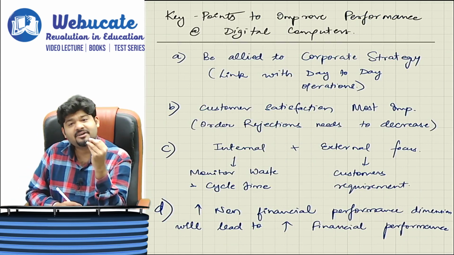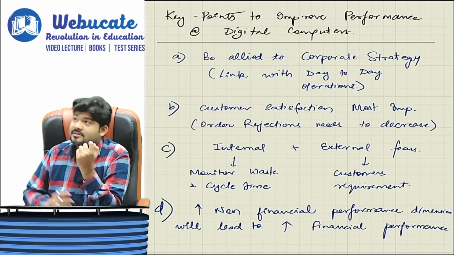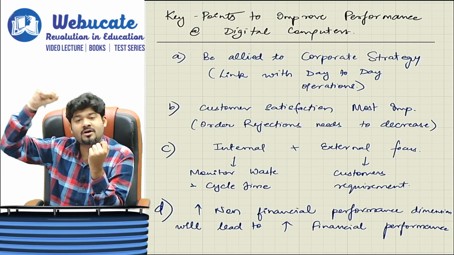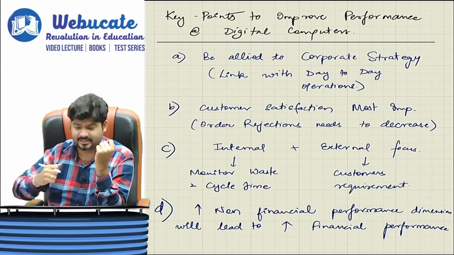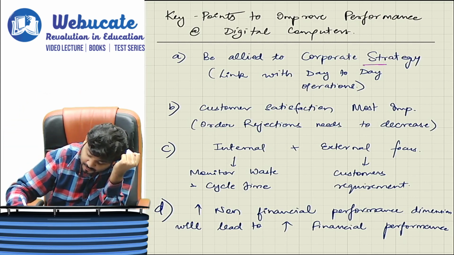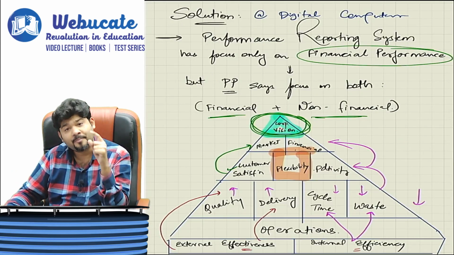Now, based on the discussion that you and I have just had, can I conclude that there are a few points that we need to understand that start with a great corporate strategy. So be aligned to your corporate strategy by linking it with day-to-day operations.